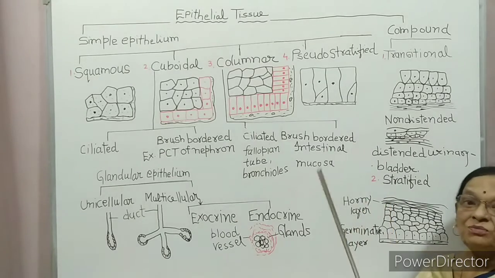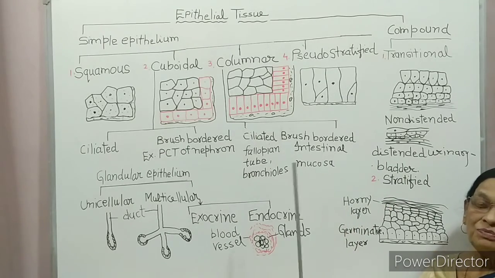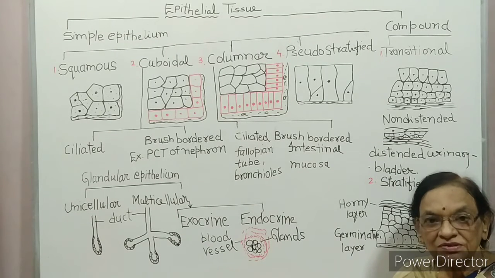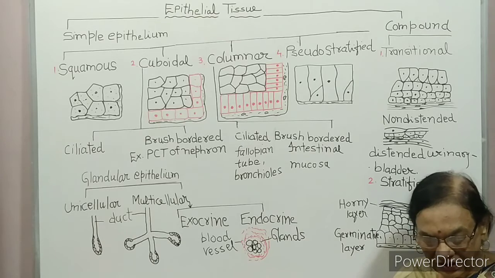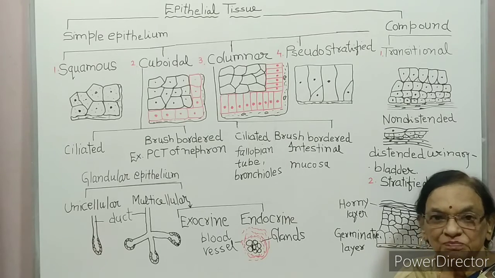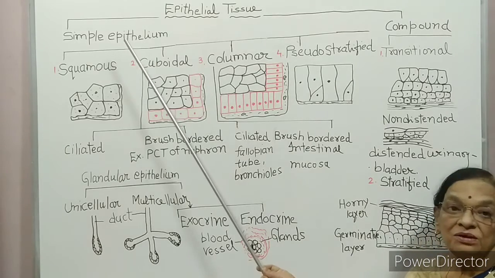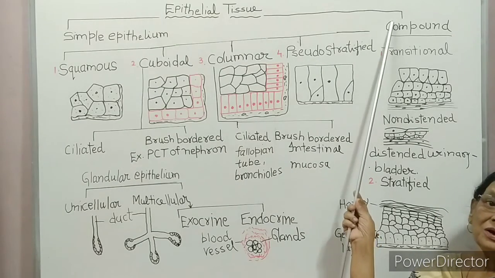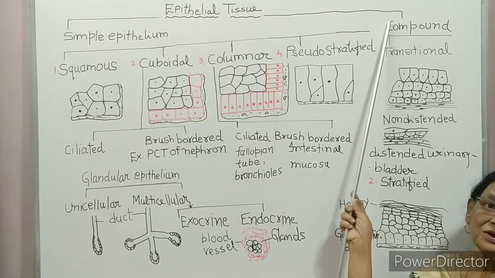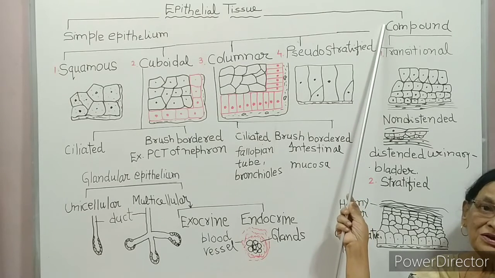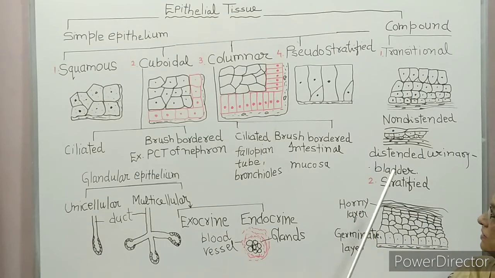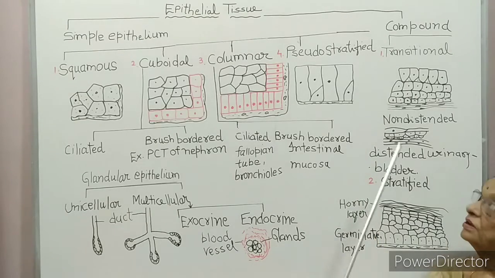Now the second type is compound epithelium. Compound epithelium consists of more than one layer of cells. So simple epithelium is single layered and compound epithelium is multi-layered. It is divided into two types: transitional and stratified.